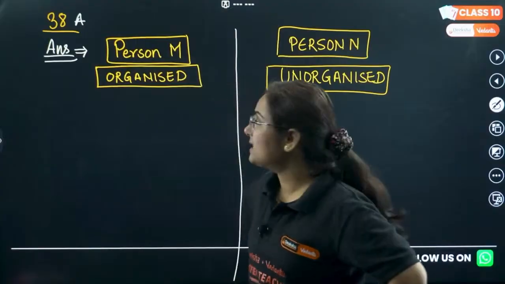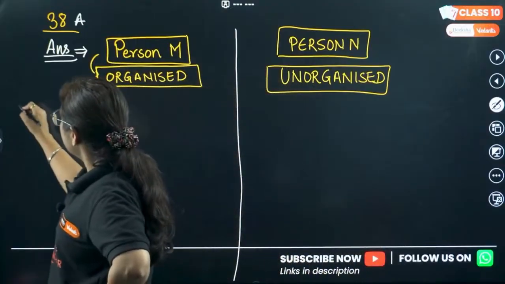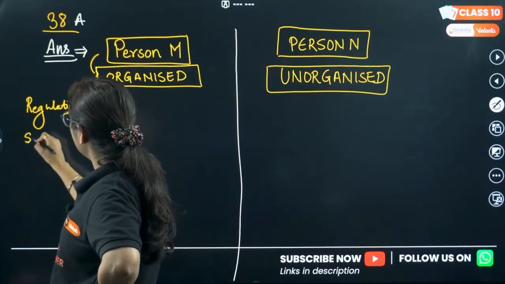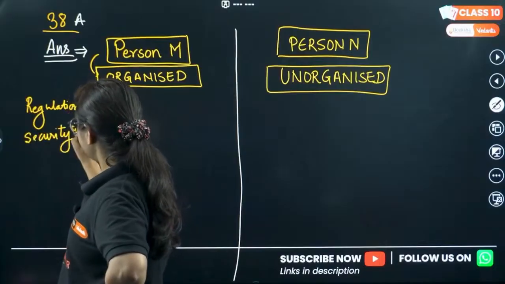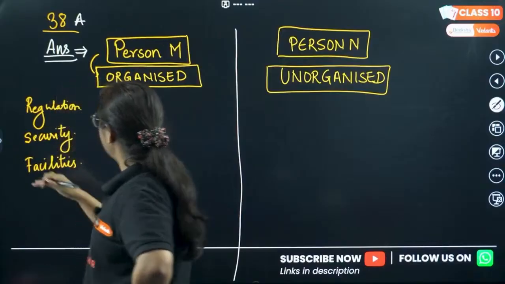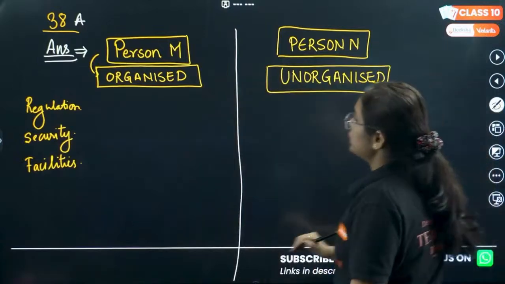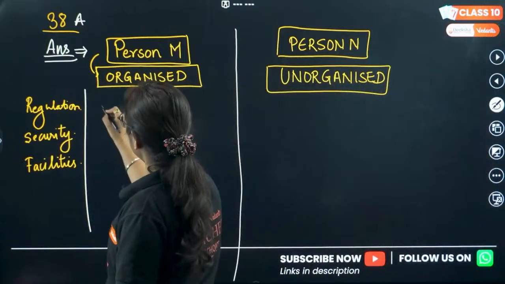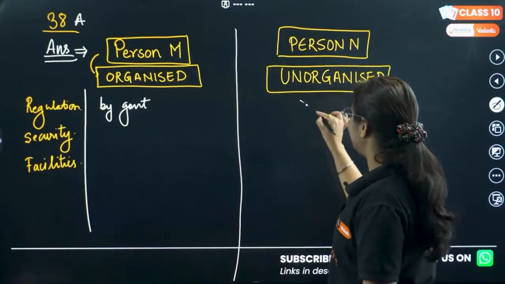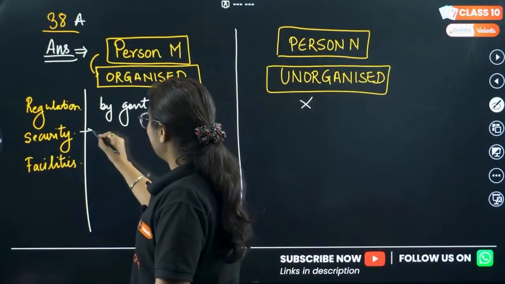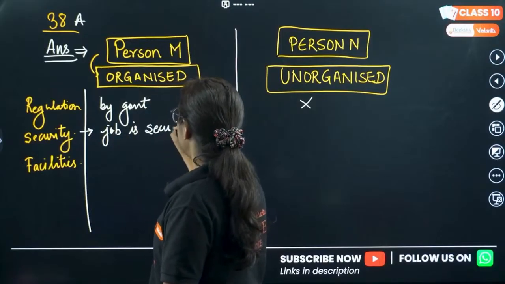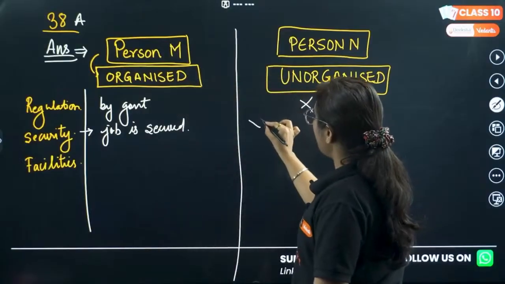So how will you write it? There is a person working in the organized sector. Let's talk about regulation first. Okay, first is regulation. Then we will talk about security. Then we will talk about facilities, and many more things. Stay connected. The first thing, talking about the organized sector, it is regulated by the government. It follows all the rules and regulations set up by the government, but the unorganized sector does not. If we talk about security, yes, the job is very much secured. Job is secure. But in the unorganized sector, job is not secured.